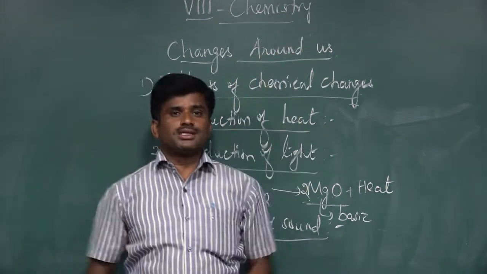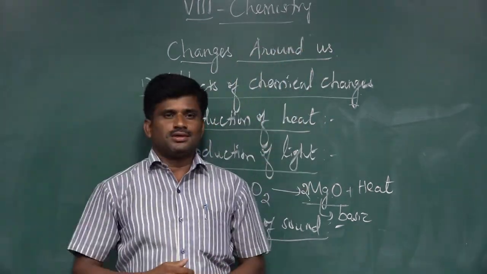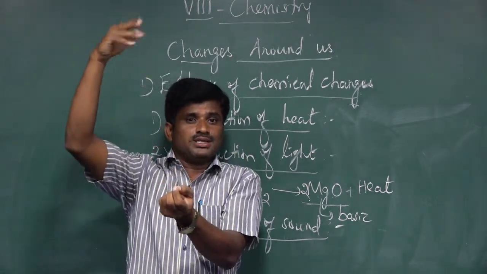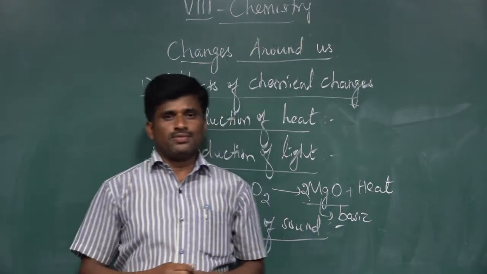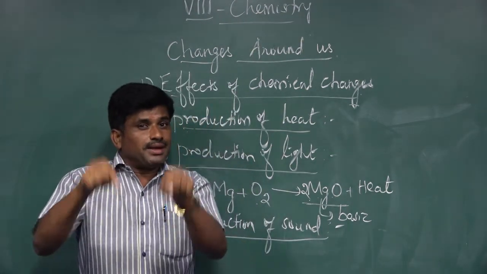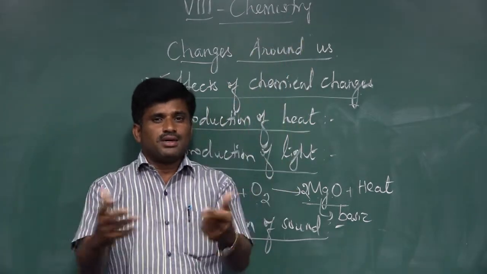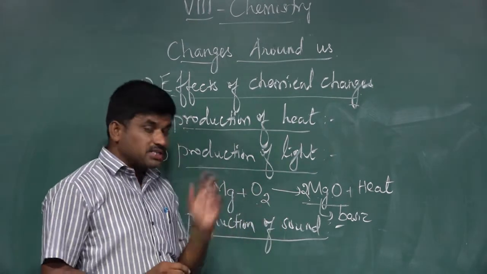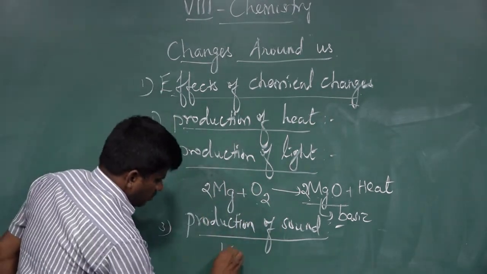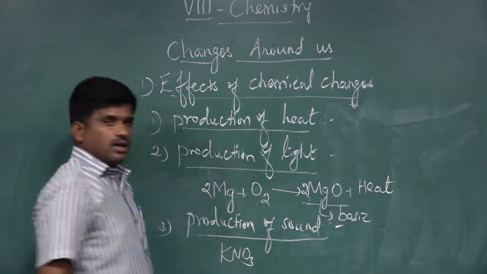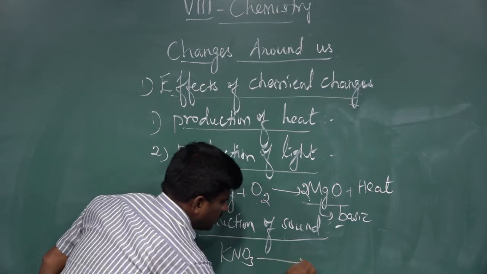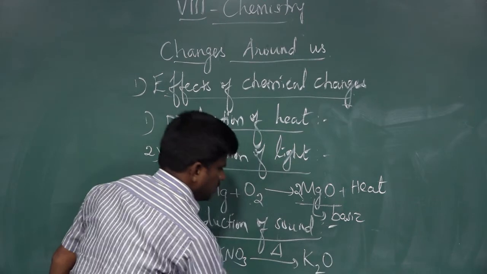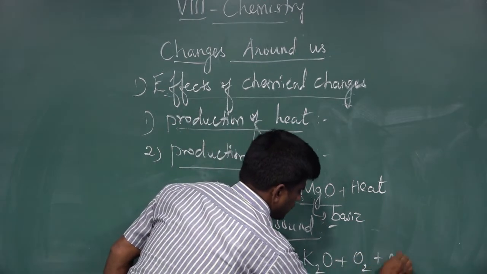When the chemical substances break down, they produce sound. The sounds can be very mild, and sometimes we can see bigger, louder sounds also. This happens because the chemical substances break down into some other new substances, which results in the production of sound. We take the best example for that: potassium nitrate. By the decomposition of potassium nitrate, it produces potassium oxide, oxygen as well as nitrogen.